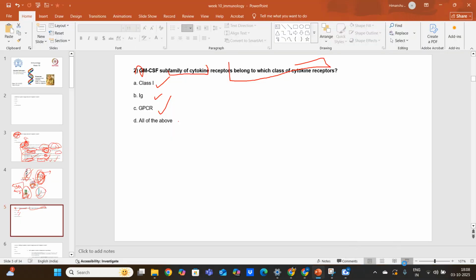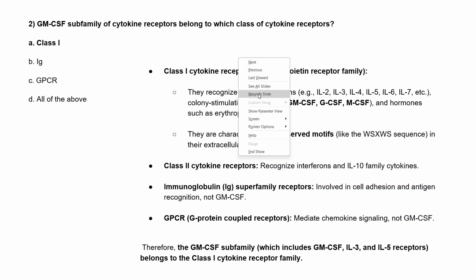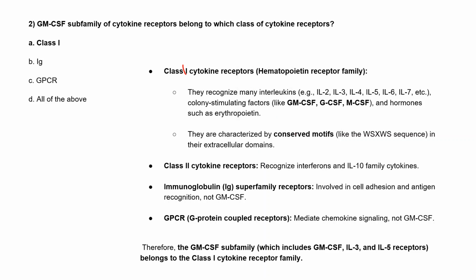Option 1. Okay, you are right, very good. The class 1, and we also call it the hematopoietin receptors. So this is the right answer for this question. Here we can see that the class 1 cytokine receptors, mentioned in the previous slide, are also called hematopoietin